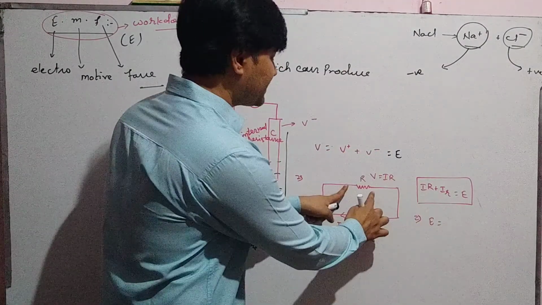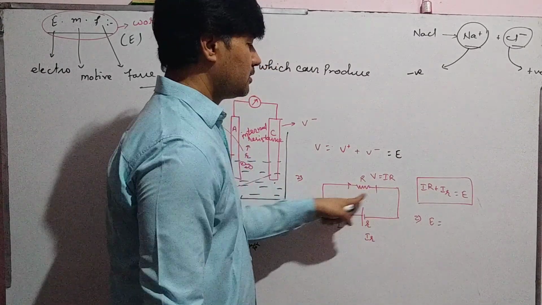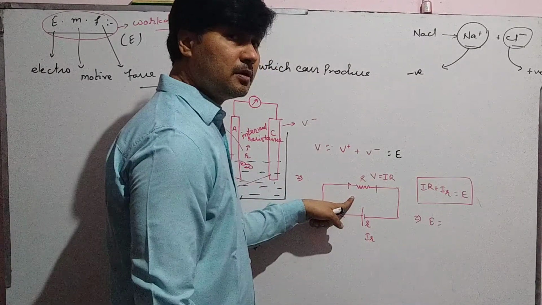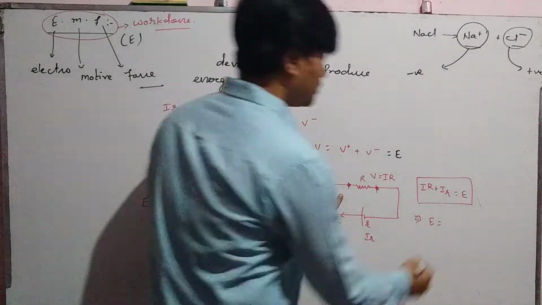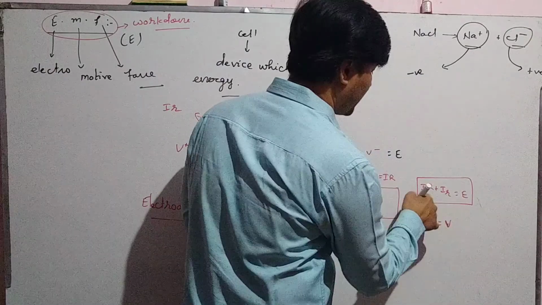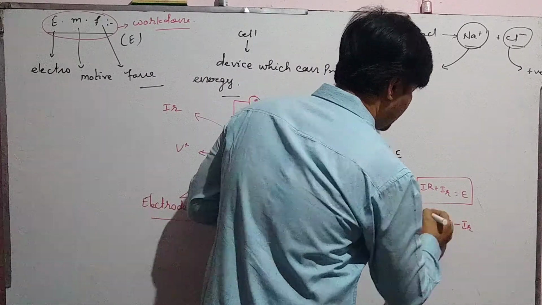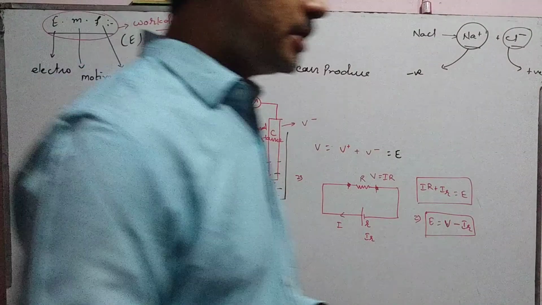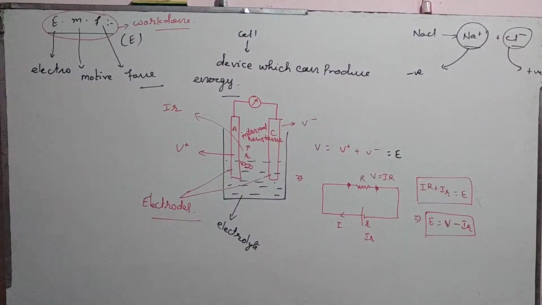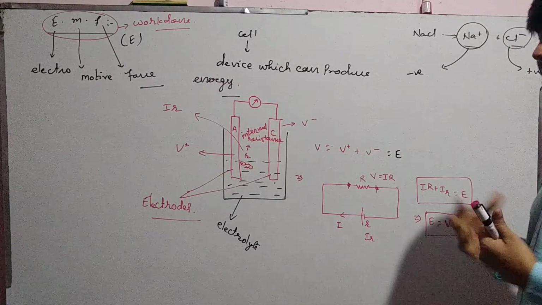EMF is equal to this. This is the potential difference between two ends of the resistor. So V is equal to IR. So E equals V minus Ir. In this case, our cell, our battery, is in discharging condition. That is, the battery provides current. So E equals V plus Ir.